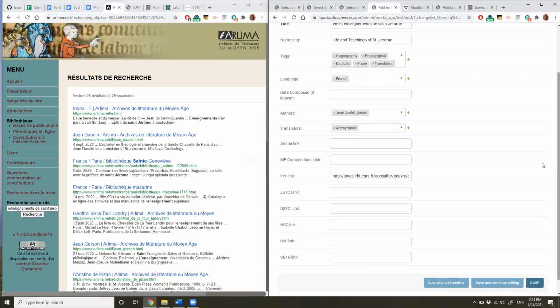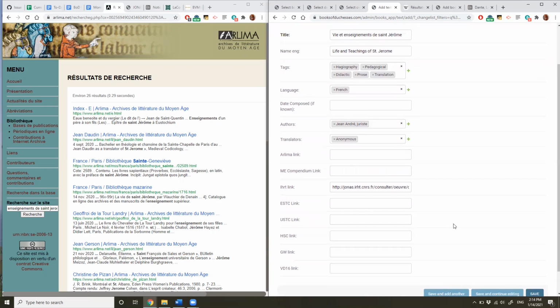If this were a Middle English text, your Middle English compendium link would go here. If this were an early print text, your English short title catalog or your universal short title catalog links could go in. And if this were a German text, you could check the Handschriften, as well as the Gesamtwerks catalog and the VD16 link, each of which has a place here.